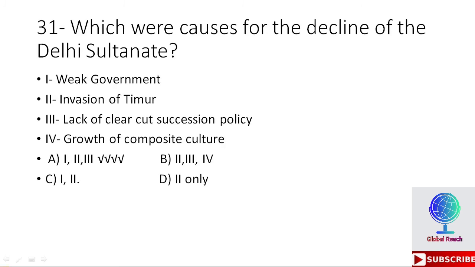31st MCQ. Which were the causes for the decline of the Delhi Sultanate? Options are weak government, invasion of Timur, lack of clear-cut succession policy, growth of composite culture. So here A is the right option, which includes the first three parts: weak government, invasion of Timur and the lack of clear-cut succession policy.